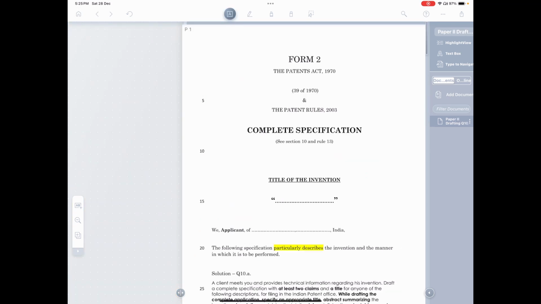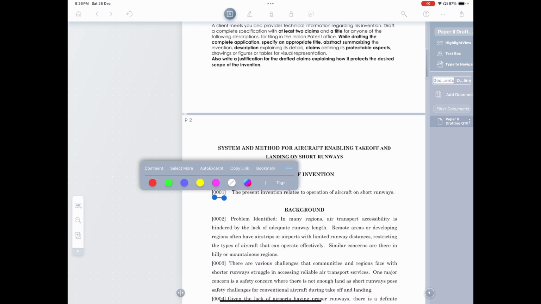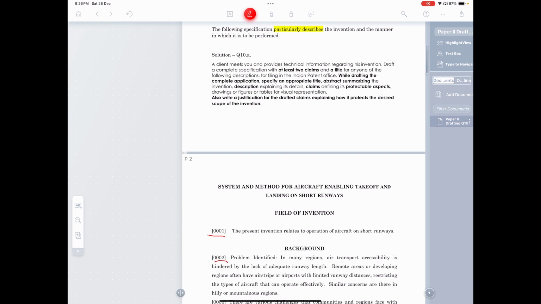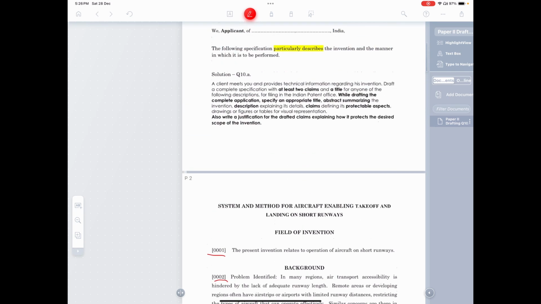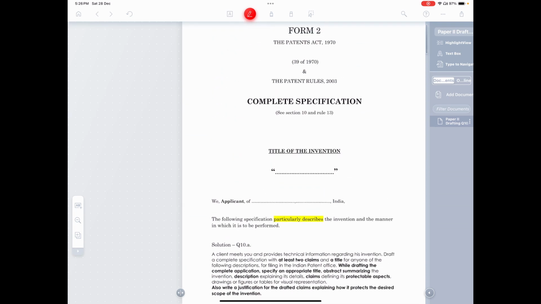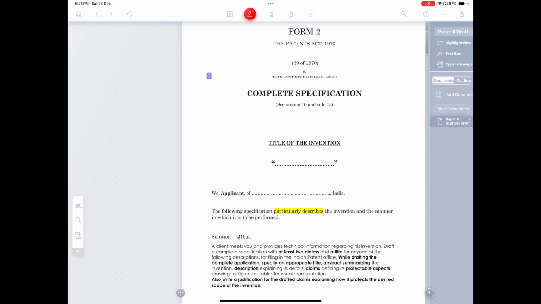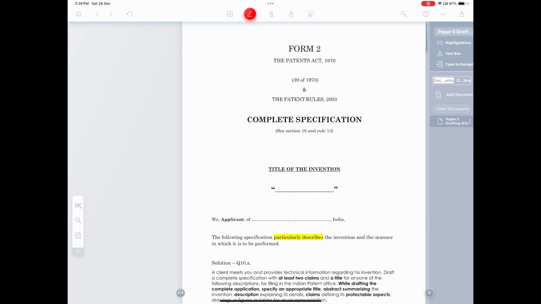So there are two ways in which you can file this. The Indian Patent Office accepts data that is given to you both in line numbers as well as para numbers. So in the exam when you write your answer sheets, you have to use this kind of a format. Either you use line numbers or you use para numbers. Up to you. But what you must do, when you draft this specification, is draft the claim in the Form 2 format; you must include this.